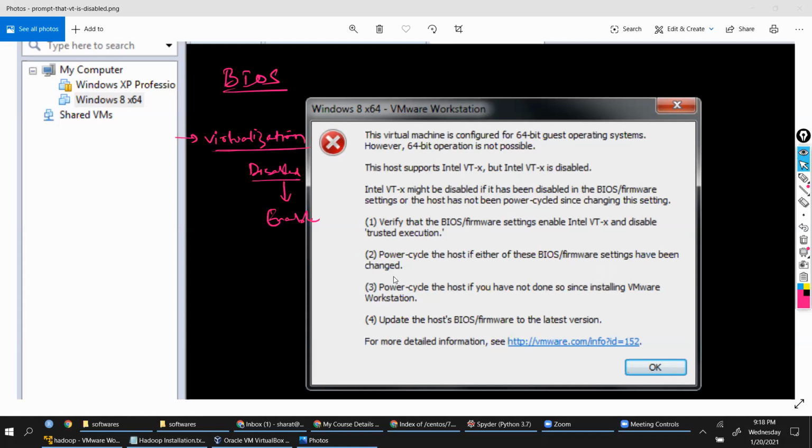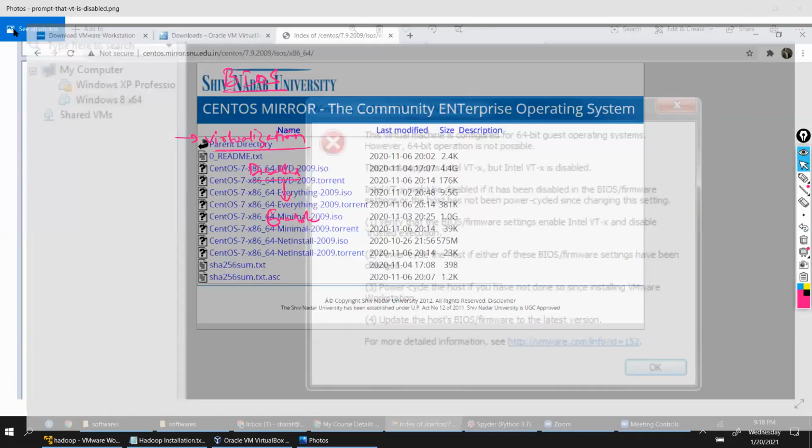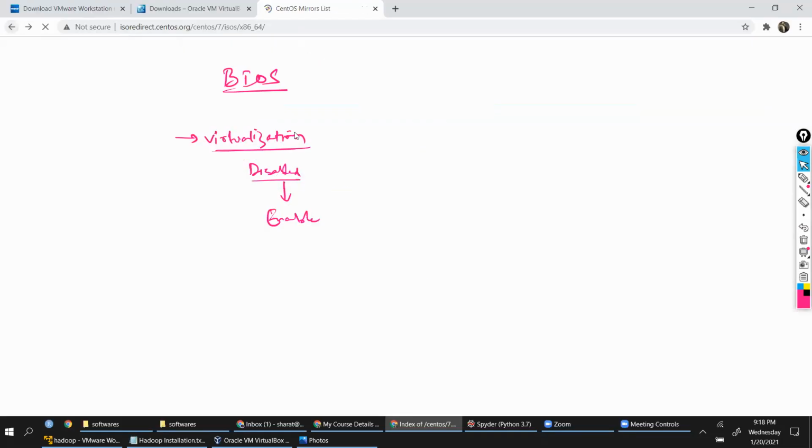Asking download and install, remind me, that's okay, ignore as I mentioned. Not getting the 4.4 GB file. Why are you not getting that 4.4 GB? It should be there. Check for other mirrors. If you're not getting that, go for other mirrors. You can go with any mirror and you will see that.